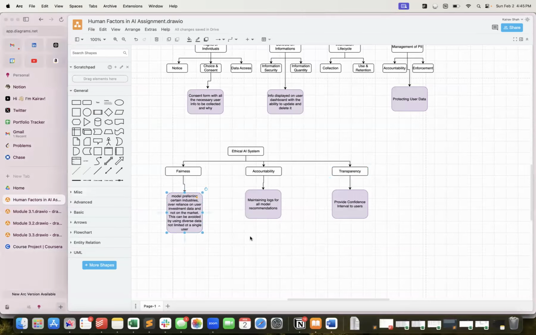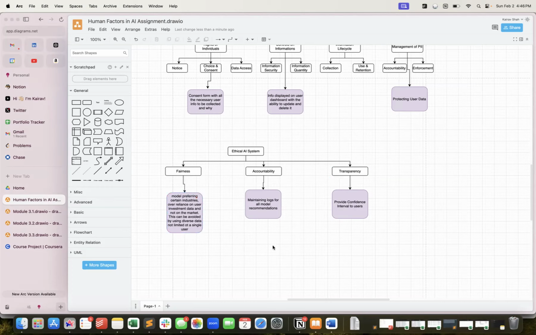For fairness, I would say, model preferring certain industries. One of the biases can be that the model only suggests certain industries to a particular user that they have not participated in. The model can only consider user data, and not all the market data. So it is important that it is a combination of both, that we also consider user data, the user's investments in the past, and also what's happening in the market. Certain industries might not be performing in the market, so we don't want to suggest that to the user. This can be avoided by, as I said above, considering market data as well as all the user data, and then customizing it at the user level when providing investment opportunities.